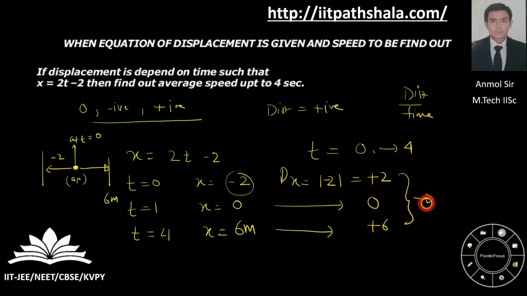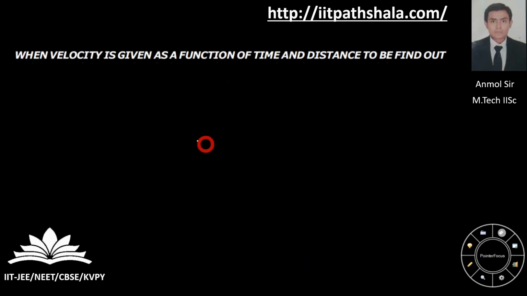So the net distance you have is 8. As you can see, I have total distance as 8 and time is 4 seconds. So my speed comes out to be 2 only, 2 meter per second. Pretty much a simple question.